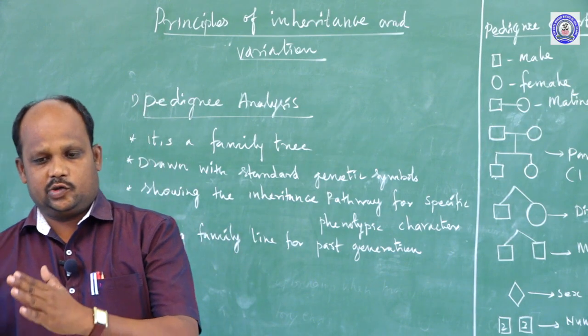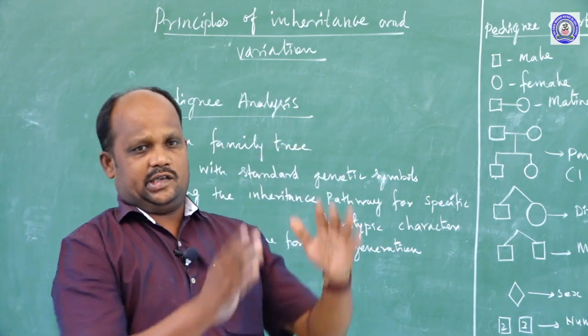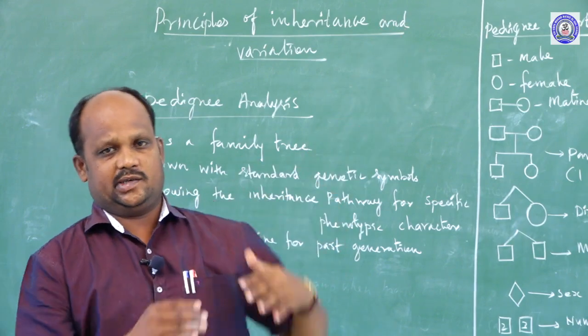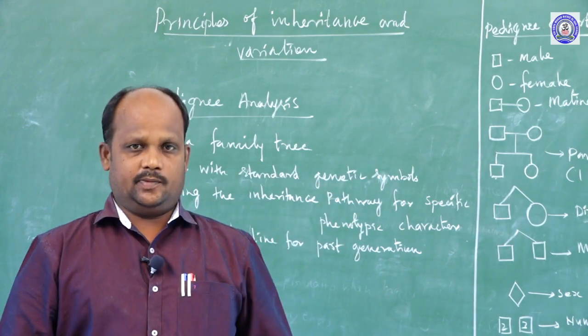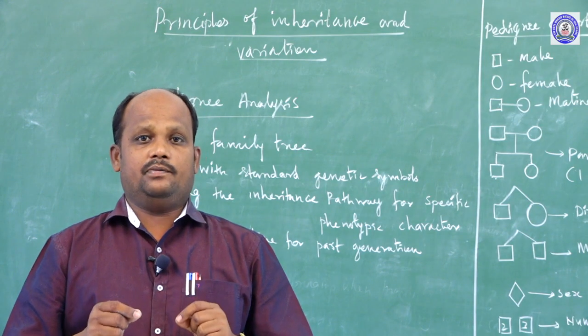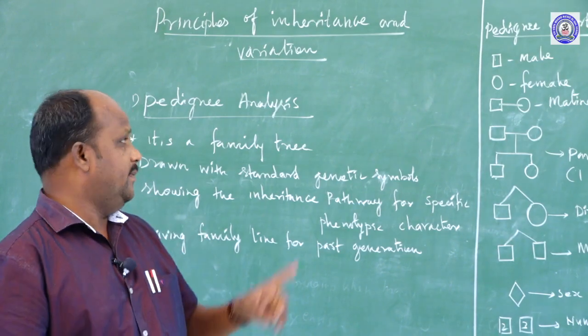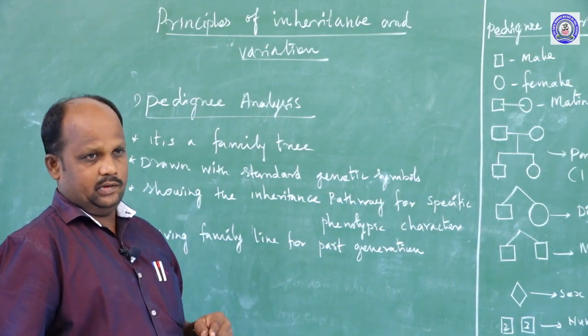This process goes on through several generations, from the first generation up to seven generations. Now we are going to assess the method by which we can identify these characters. That is called pedigree analysis.